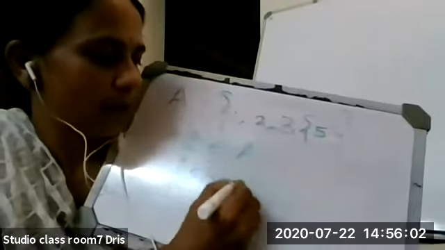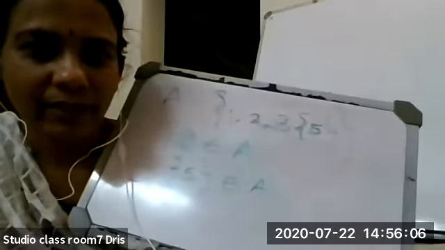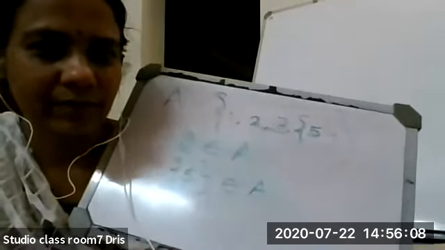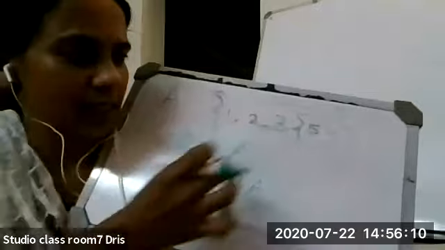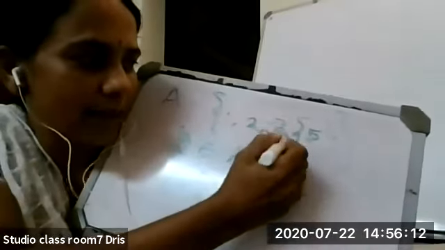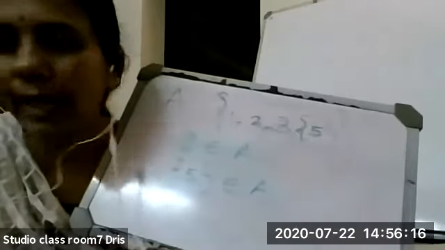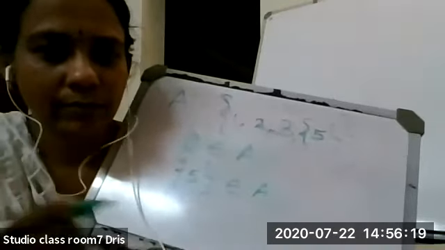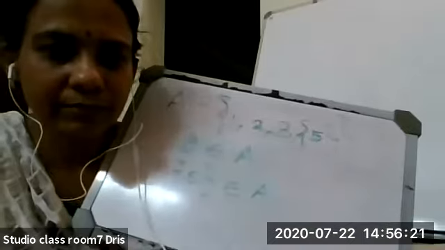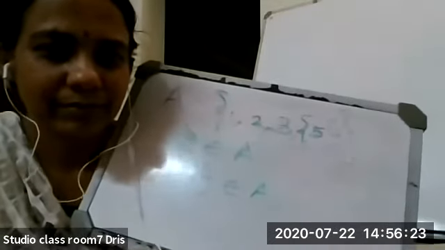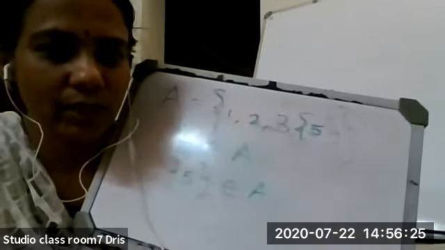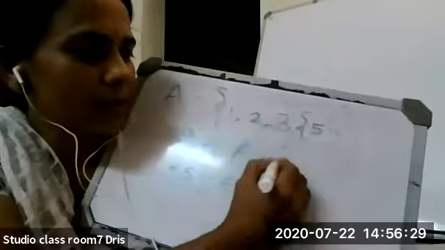Set 5 belongs to A. Is it correct? Yes. If you take the set, in that set we have one element, set 5 is there. So set 5 belongs to A. Is it okay, Aditya? Yes, ma'am. Okay. Suppose I am writing set